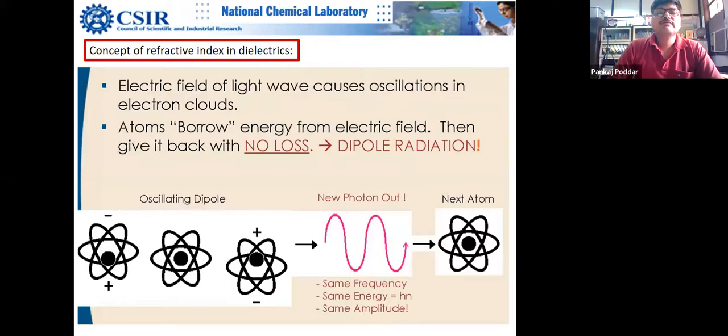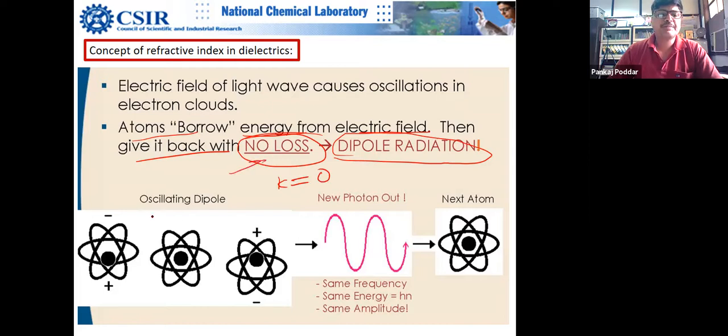Yeah. So the electric field of the light wave causes oscillations in the electron cloud, and atoms borrow energy from the electric field and then give it back. So there is a re-radiation. What we discussed yesterday is all dipolar re-radiation. There is nothing which is held back. So this condition applies when P is equal to 0. Nothing is kept by these oscillating dipoles. They don't want to keep any energy. They take it, they oscillate, and they give it back. Obviously, they will give it back in all directions.